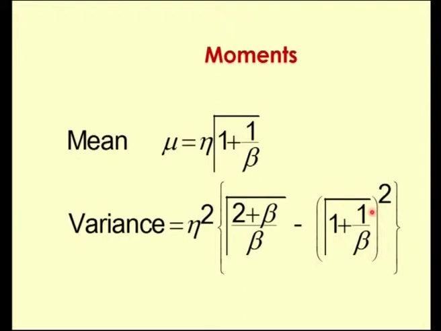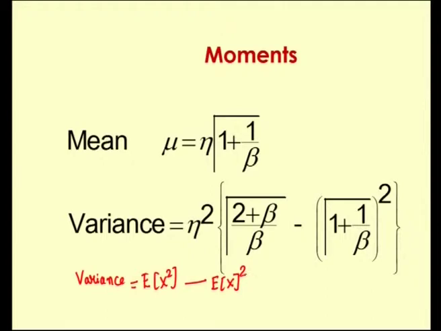What is the variance formula? It is E of x square minus E of x the whole square. So, you know that the variance of any random variable is given by the second order moment E of x square minus E of x, which is nothing but the mean, the whole square.